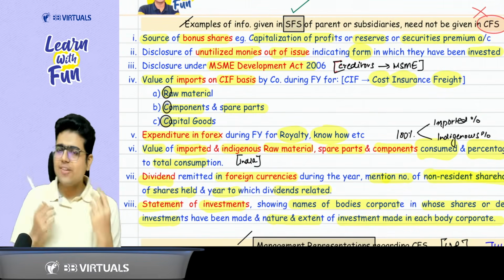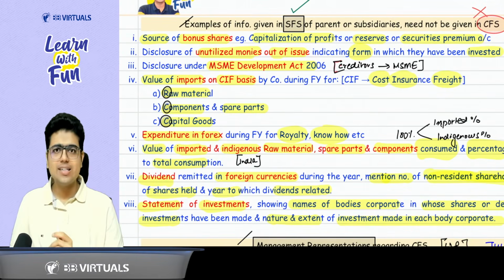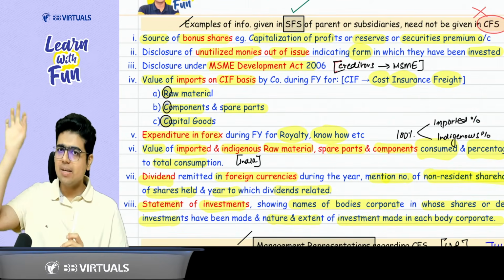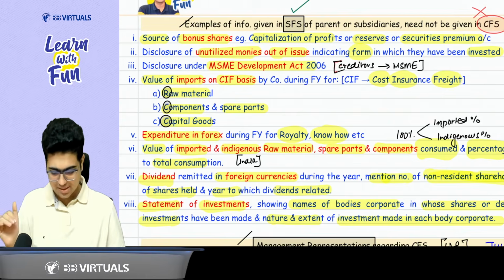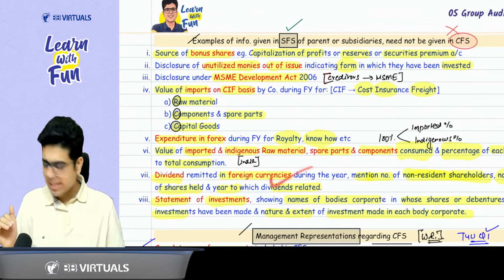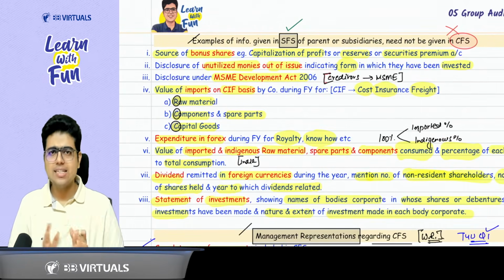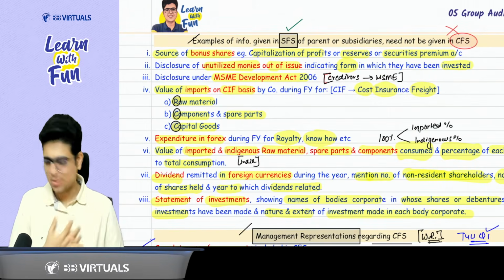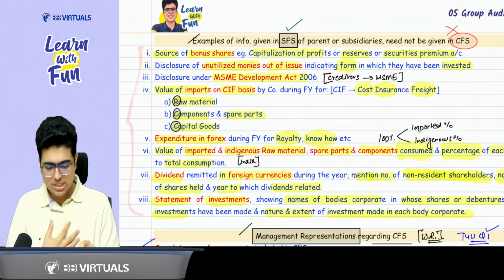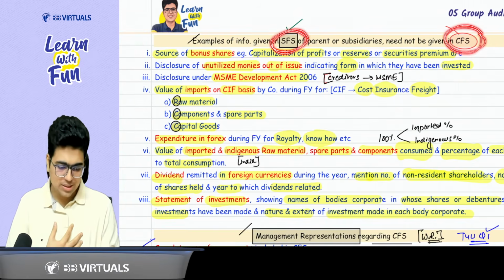Then, whatever dividend you sent outside to foreign countries, mention the number of non-resident shareholders, how many shares they hold, and the year to which the dividend relates. And lastly, whatever investments you have made in other companies, you need to give the details about that. So these are the basic things which are disclosed in the SFS but not disclosed in the CFS.